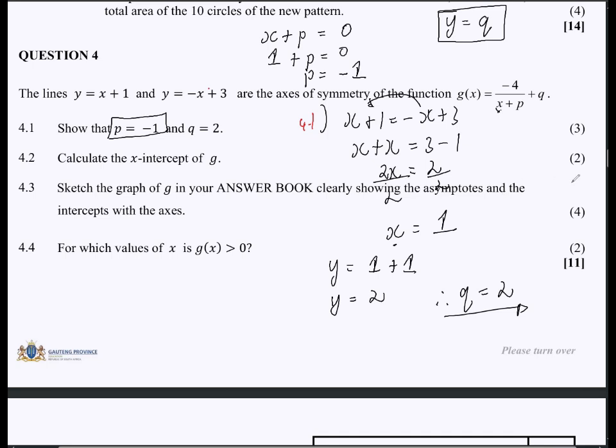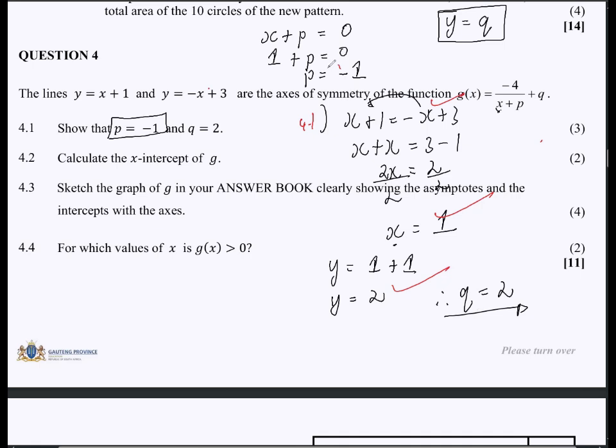So, okay, there is a mark for equating the two expressions. There is a mark for finding the x value. There is a mark for finding the y value. And obviously, you know how you then should interpret that, right? Your p value should be negative, and your q value should just stay like that.